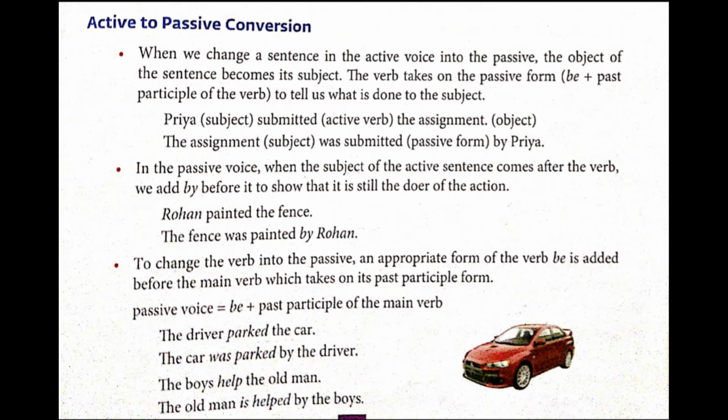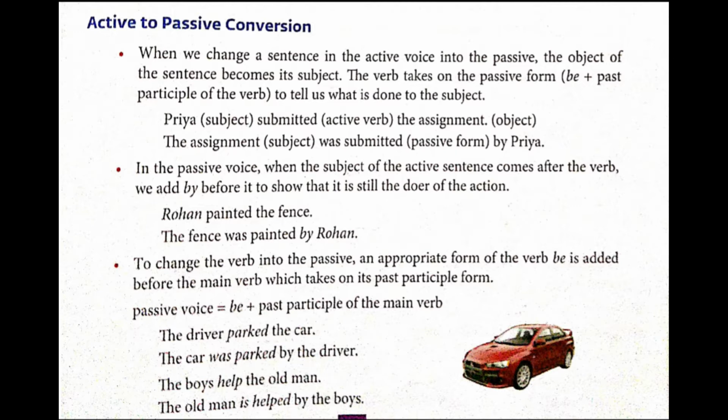Active to passive conversion. So here certain rules are there to convert a sentence from active to passive voice. Let's see the rules. First rule. When we change a sentence in the active voice into the passive, the object of the sentence becomes its subject.